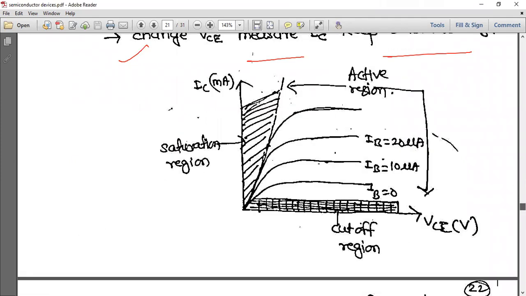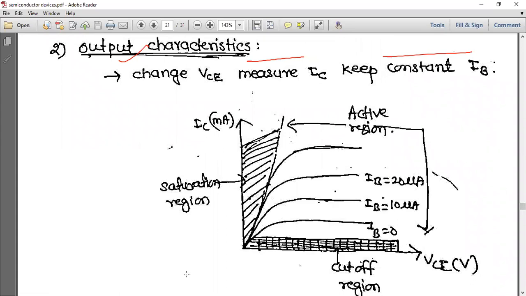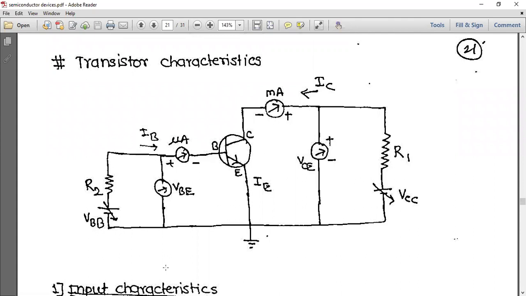Similarly, for output characteristics, what we have to do: change VCE, measure IC, keep IB constant. This means we keep the input constant and change the output side, and we measure the output. Understood? Okay.